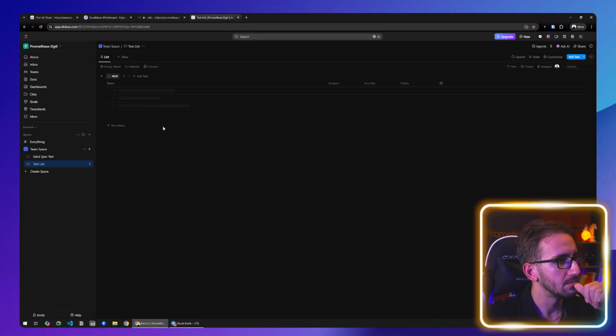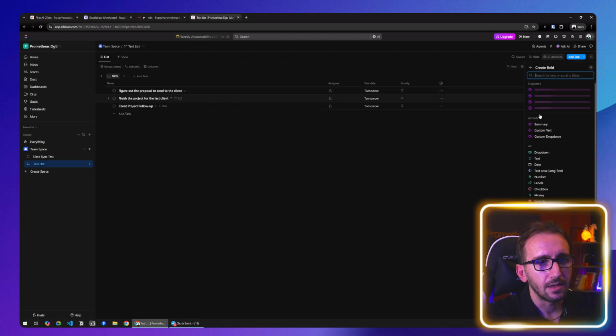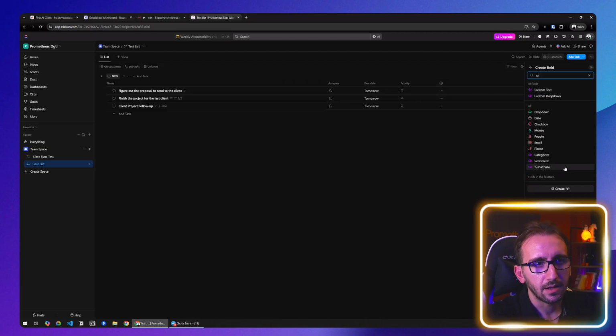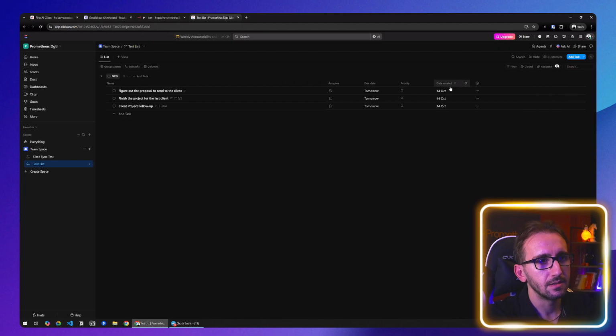Let me refresh the page to make sure we have the up-to-date information. You know what? Let me add a new field that's created, the date created. Is there any way to edit this?